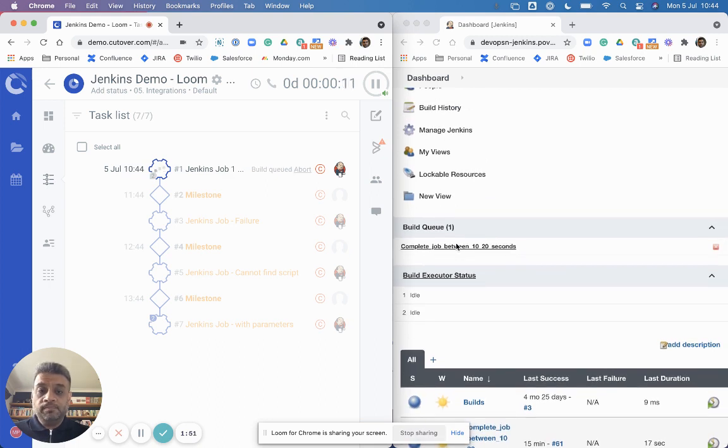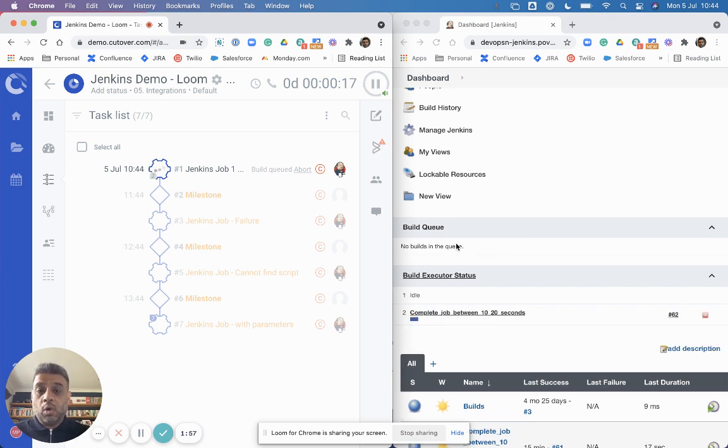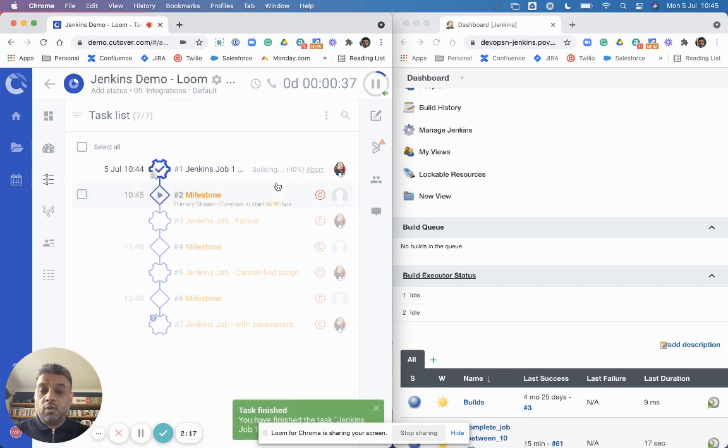So that's now running. The Jenkins job will finish as a random timer between 10 and 20 seconds. When that finishes, it'll go off the build queue, which you have seen. It's now executing it over here, so it's all been lined up. When that disappears, it will then come back into Cutover and actually tell you. You can see here, Jenkins allows us to tell you what the percentage complete is as well. So on long running jobs, you can actually see it happening. It's not just fire and forget, something's gone on.